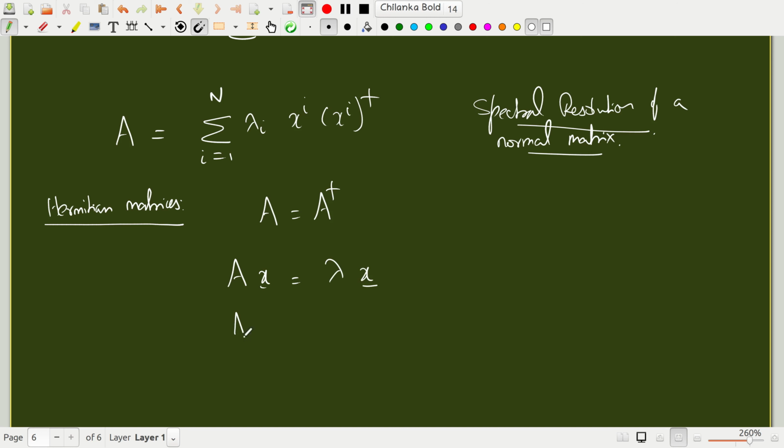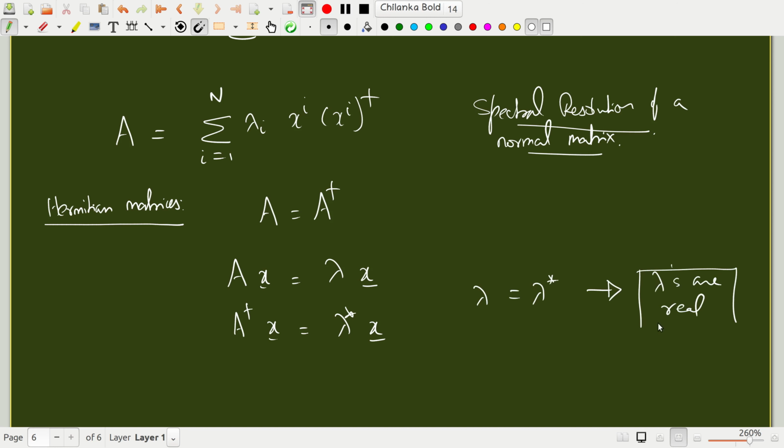If A is a normal matrix, then A dagger x is lambda star x. We showed just now that if lambdas are eigenvalues of A, and A is normal, then the eigenvalues of A dagger are lambda star, the complex conjugates of lambda. But if A is A dagger, if it's a Hermitian matrix, that means lambda should be lambda star, which means that lambdas are real.